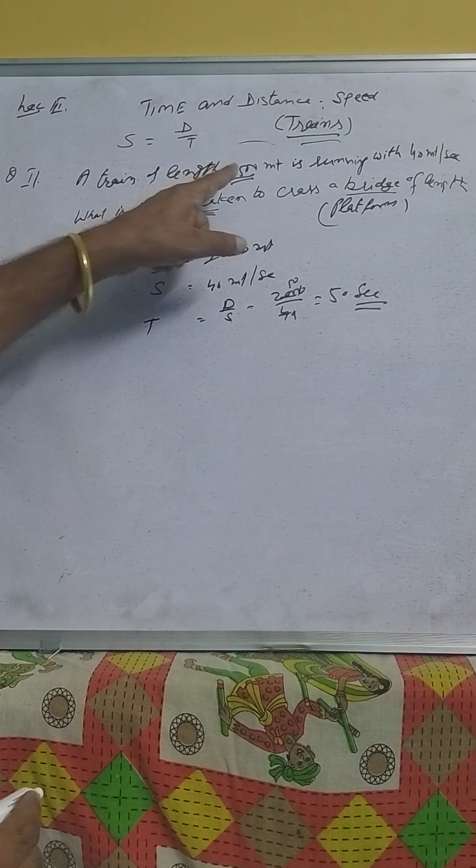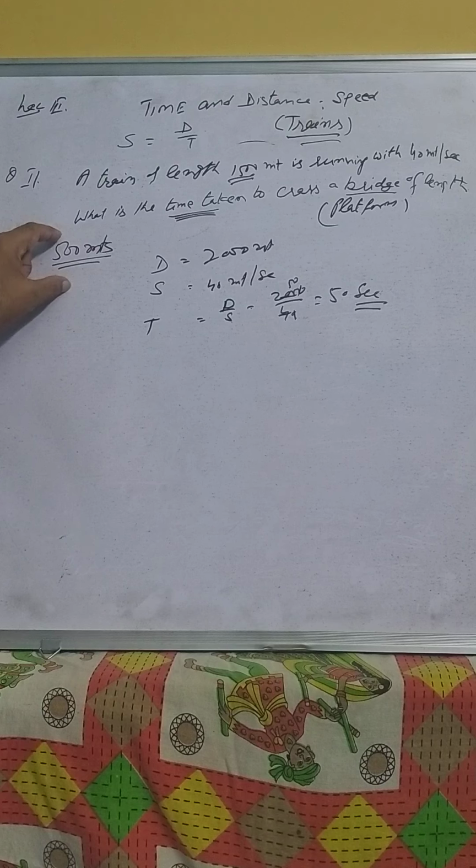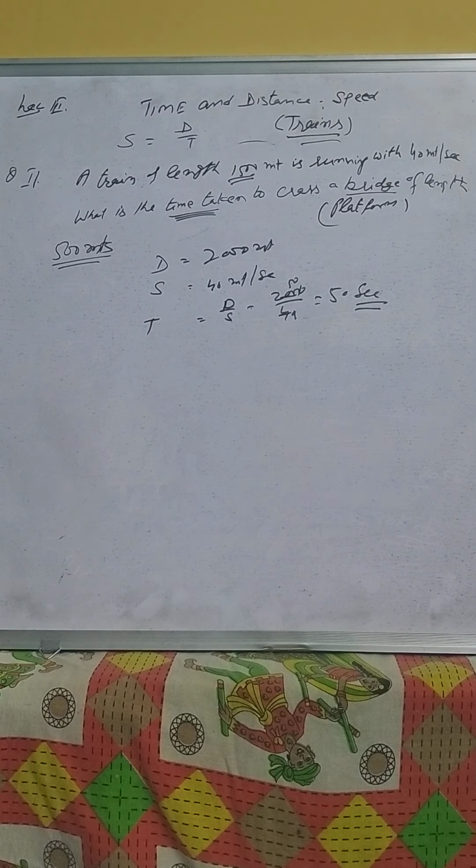Here we have added the length of the train plus the length of the bridge or the platform. This is the total length, it is the total distance, and speed is given. We have determined the time taken to cross the bridge or the platform. Now we take the next question.